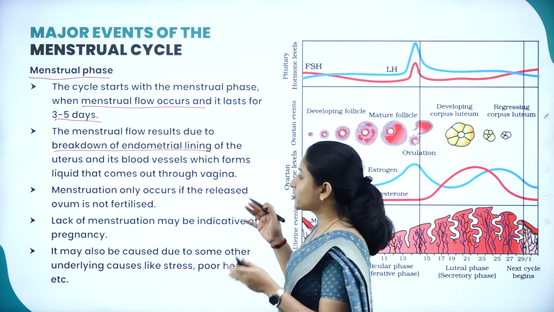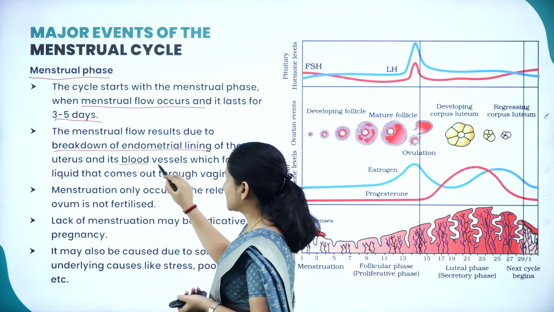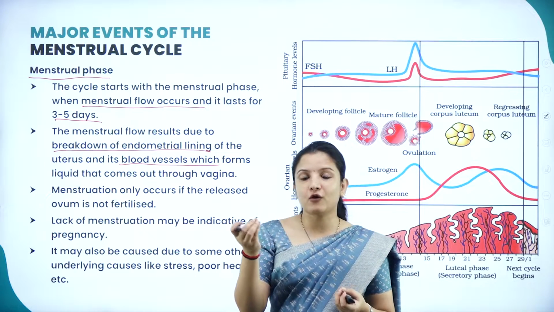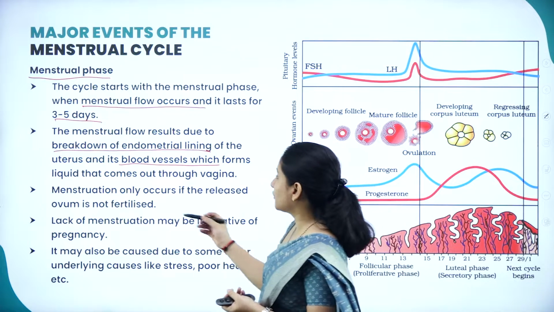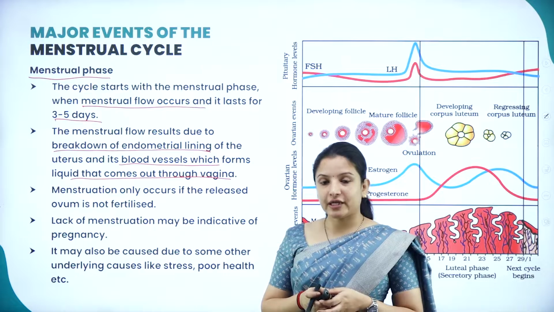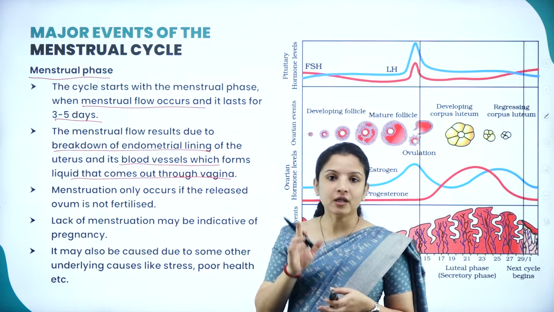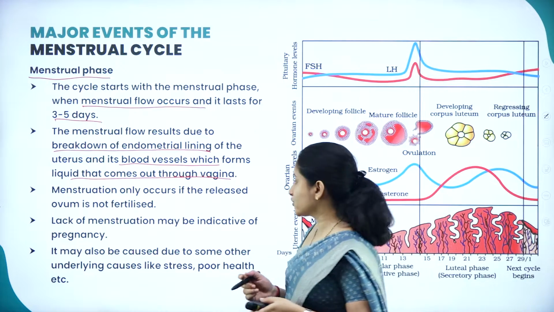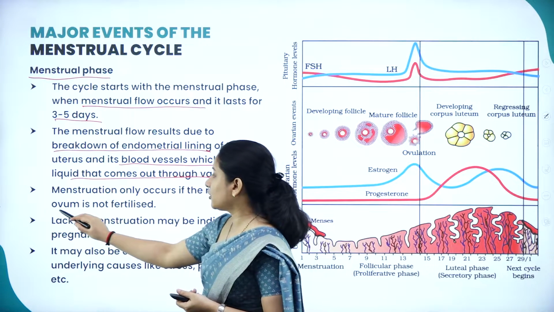So when the endometrium breaks down and sheds, along with its blood vessels, it comes out in the form of liquid. That is the red colored blood liquid that is oozing out through the vagina. This is nothing but the menstrual flow. Therefore, in the menstrual phase, the menstrual flow will occur, which lasts about 3 to 5 days depending on the individual. Menstruation only occurs if the released ovum is not fertilized.